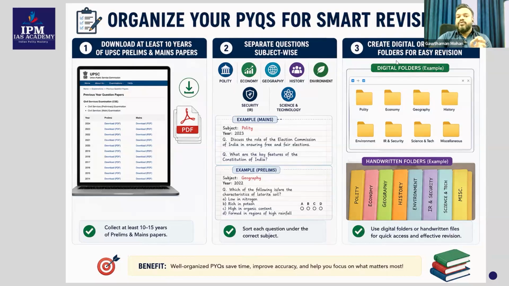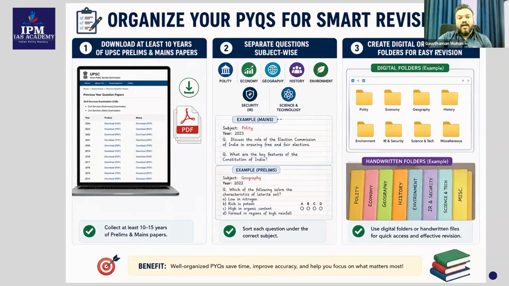I have told you two important things. One is downloading 10 years of question papers, PYQs, for both prelims and mains. The second is separating them in a subject-wise manner. The major subjects involved are polity, economy, geography, history, environment, security, international relations, disaster management, art and culture, science and technology, etc. You have seen that also.